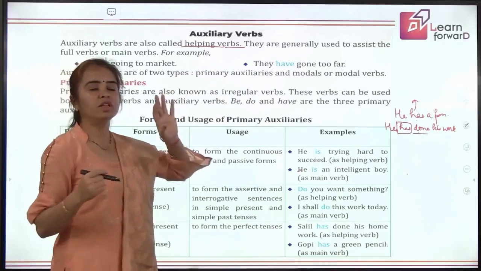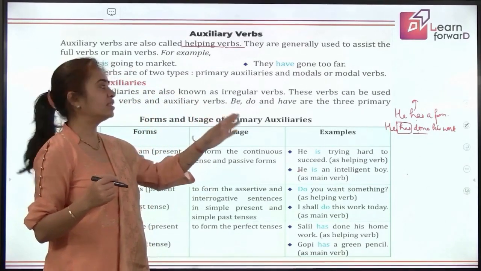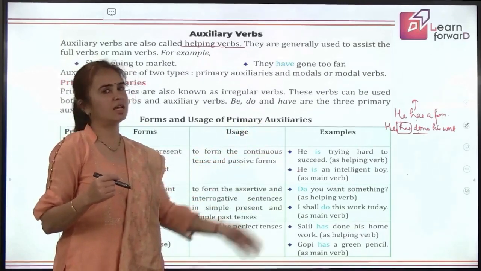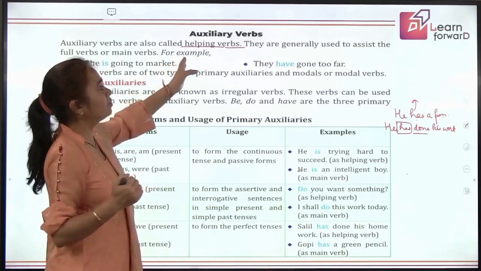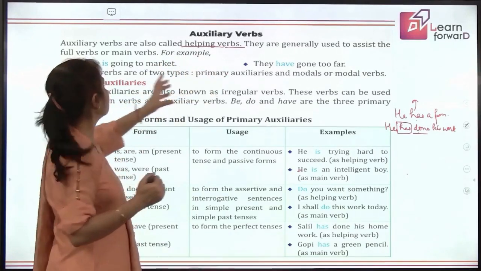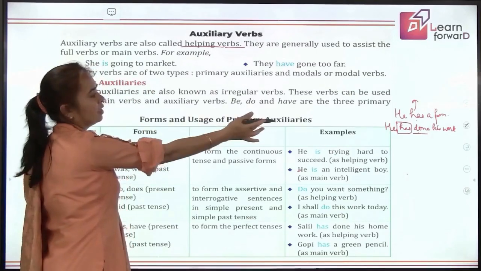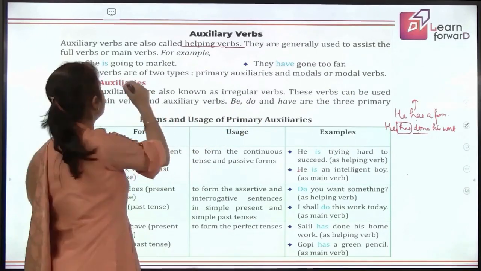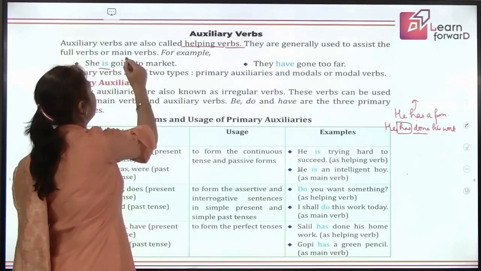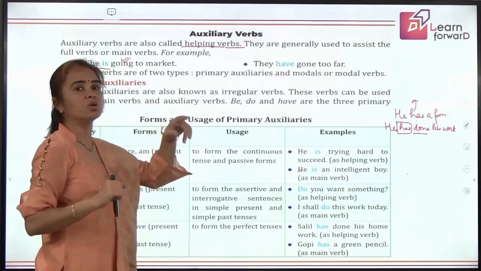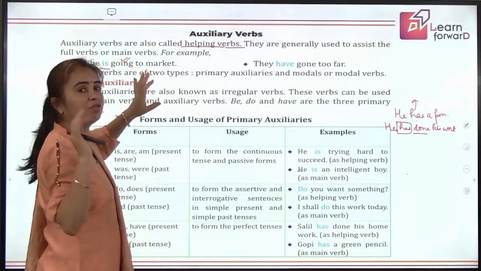So just with eyes closed, with our prefix mind, we will not say is, are, am, was, were, or has, have. These are helping verbs. We have to look into the sentence. Now, the helping verbs generally are used to assist the full verbs or the main verbs. For example, I have written there, he has done his work. So it is helping. She is going to market. Is helping the main verb going, because the action is of going. Is only helping in telling you the tense, the form of tense.